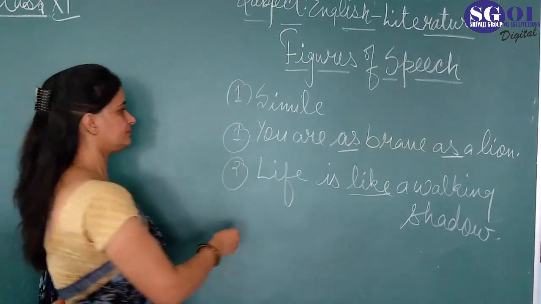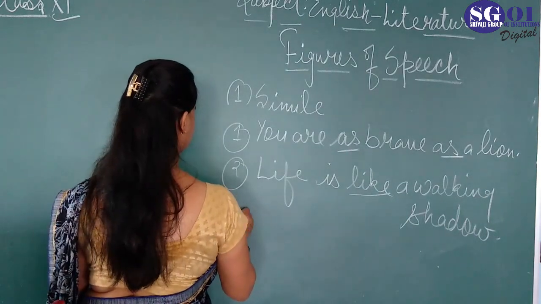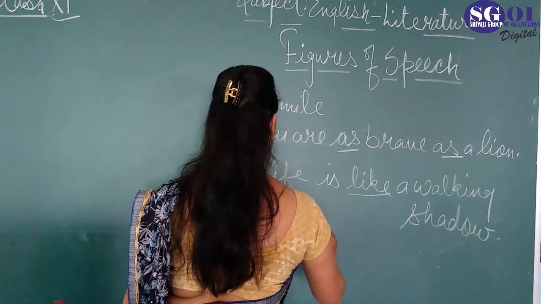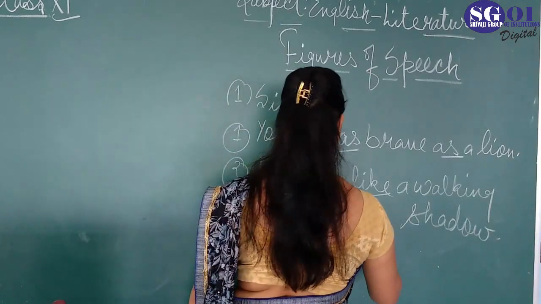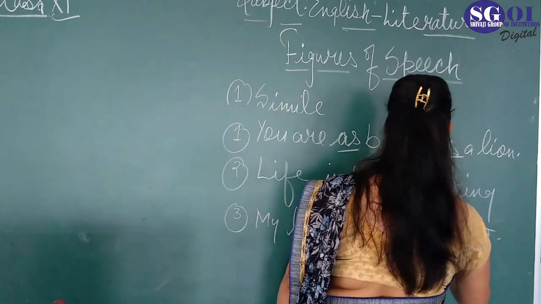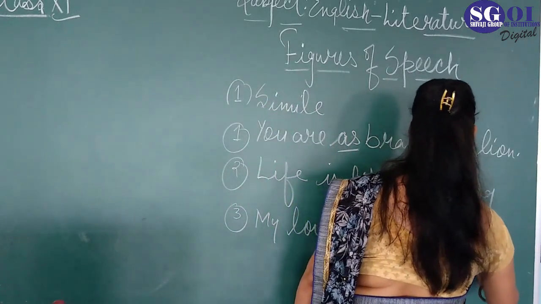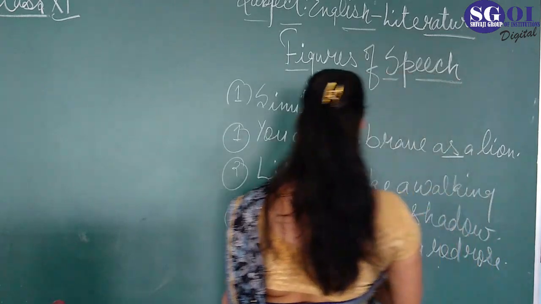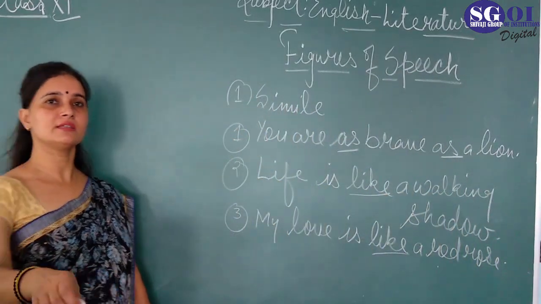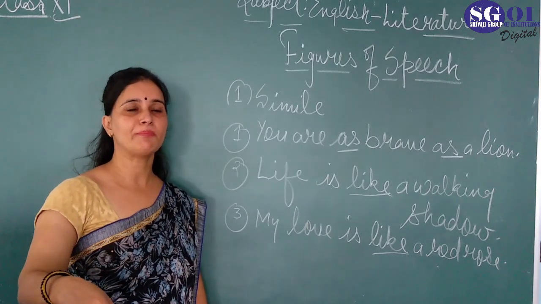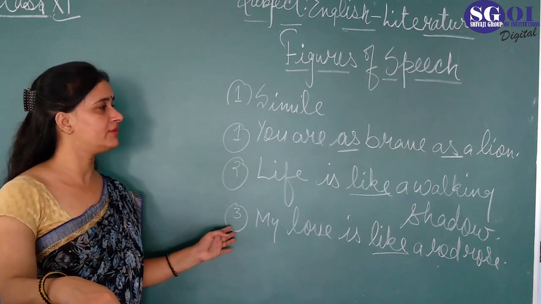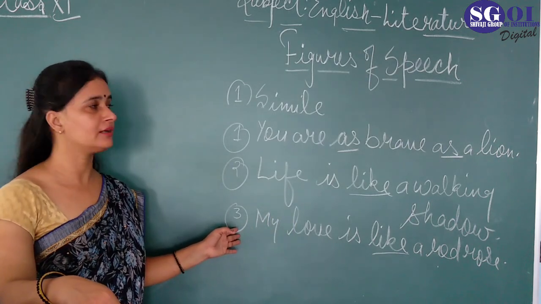And the third one, my love is like a red rose. Okay, so the word of comparison like is used over here. So students, you can see whenever the words of comparison are used, that is your simile, that is called in Hindi Upamalankar.